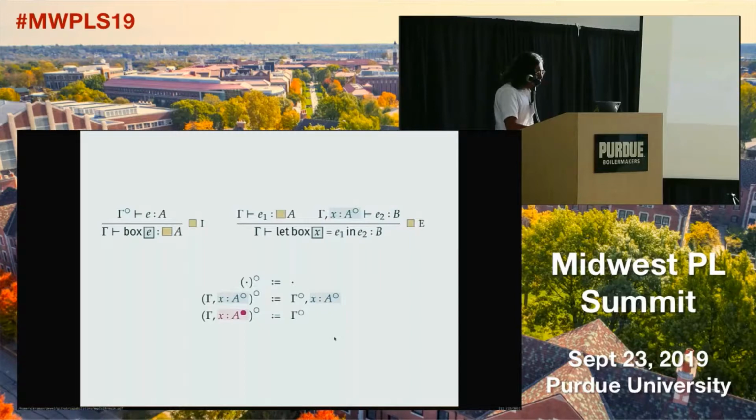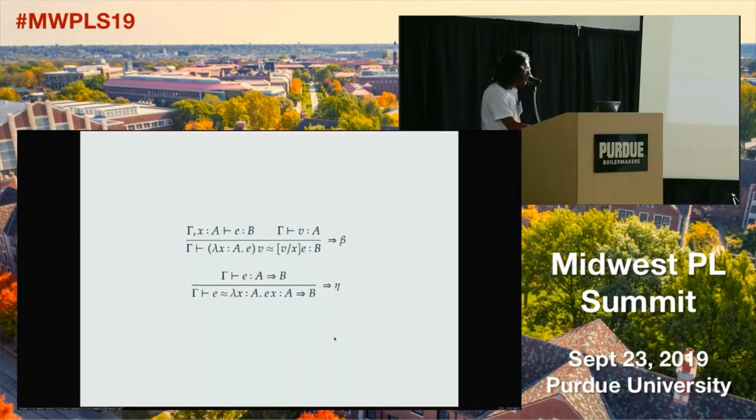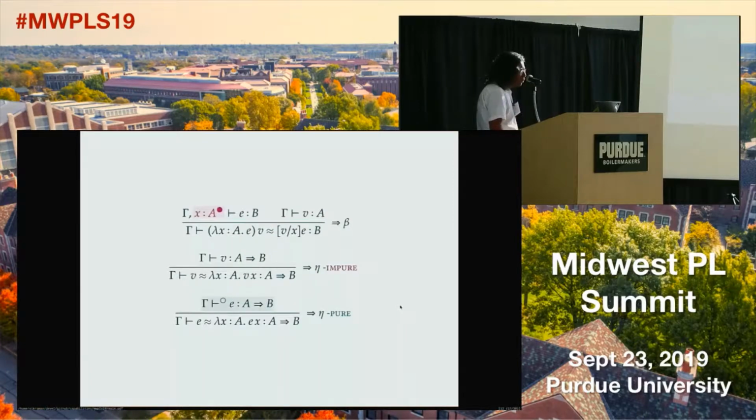Let's also try to look at the equational theory. The functions in the impure lambda calculus have a beta and eta law. The beta law only allows you to substitute values for variables, and the eta law allows anything. When we extend it, we'll allow two kinds of eta rules: one allows you to eta expand for pure expressions, and the impure one only allows it for values.